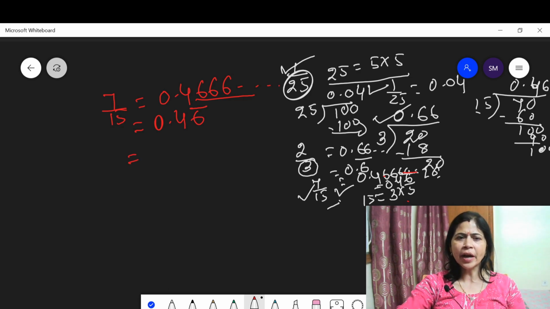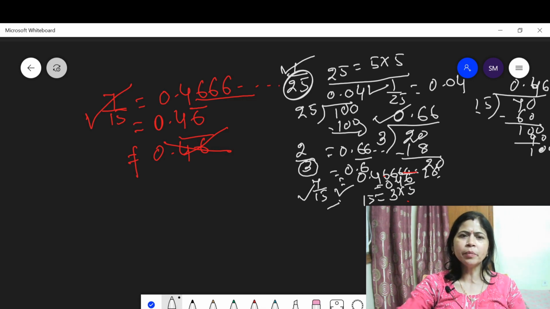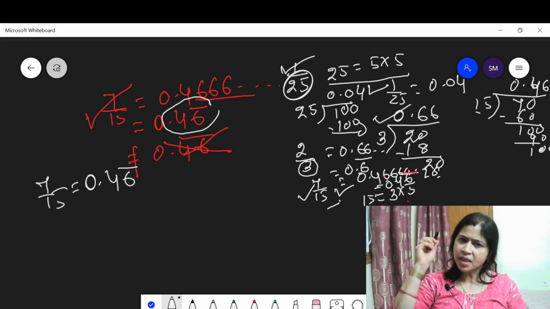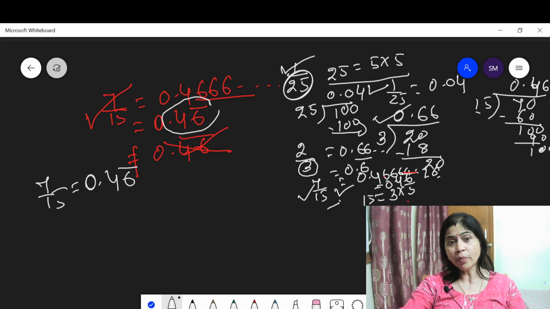If you write it in any other way, it is not correct. That is a wrong representation of 7 upon 15. It can be represented only in this form, because only 6 is repeating here. So you write 7 upon 15 is 0.46 with the bar only upon 6, because 6 is the only digit repeating. Now let us discuss some more examples.